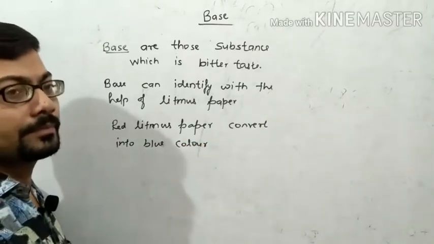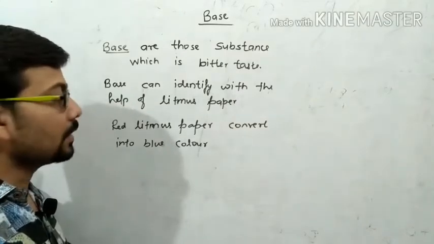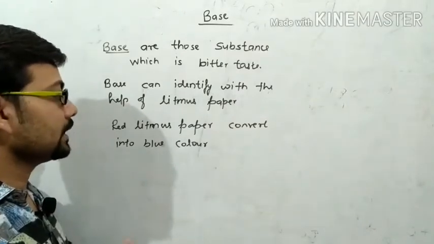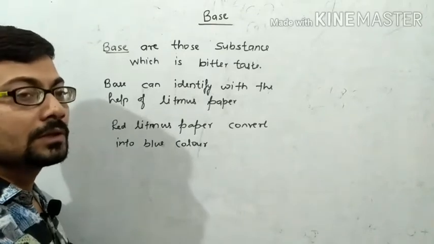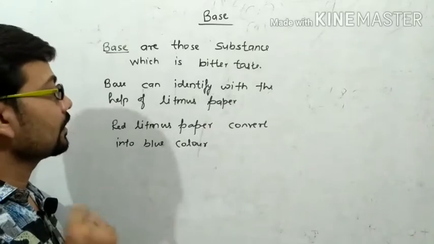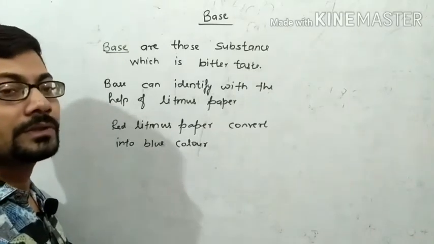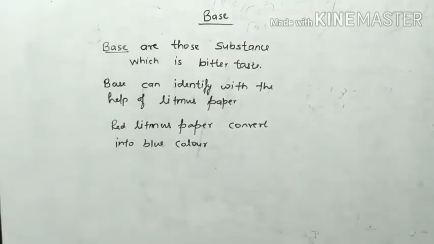When we dip red litmus paper in a base solution, it converts into blue in color. This indicates that the solution is a base. So this is the information regarding the base.